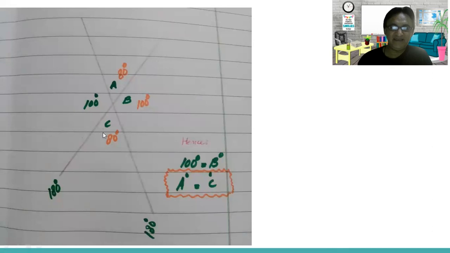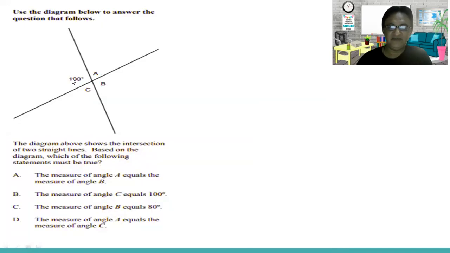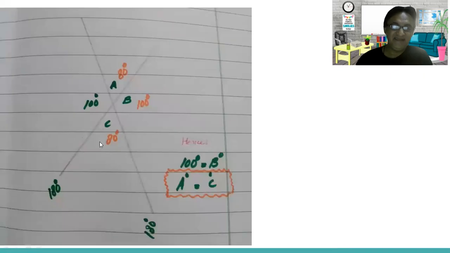If this line is 180, then similarly this line will be 180, right? For example, if this angle is 100, which is given, and this line is 180, then how much will it be for angle A? It's 80. In the same way, this angle and this angle are both 100, both are equal. Then what about C? Because we know this is 180, C will be 80.